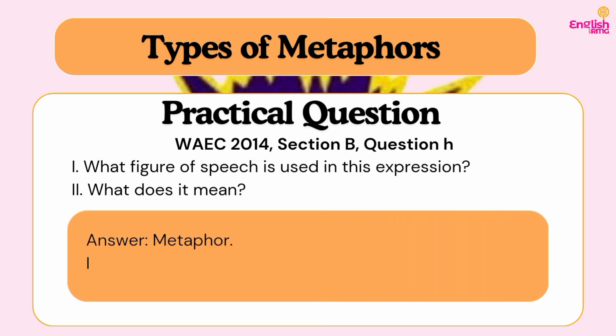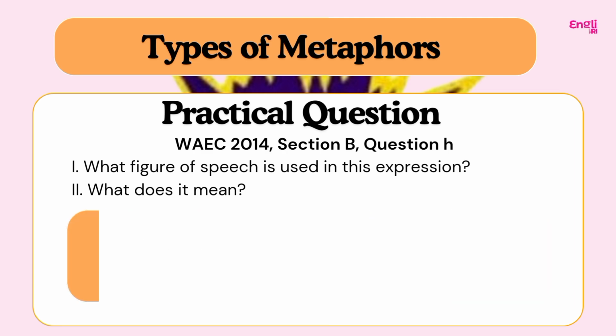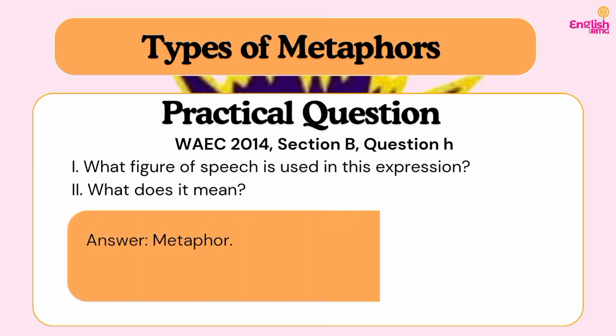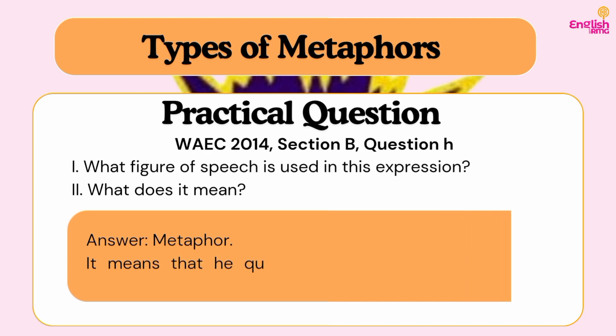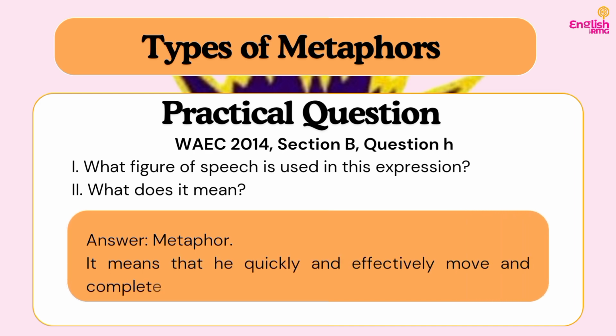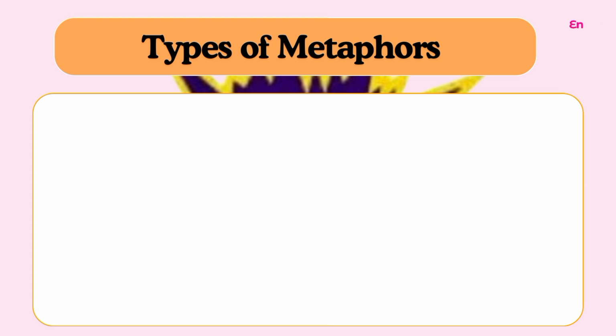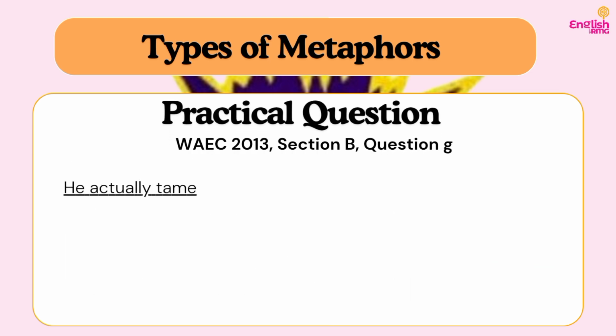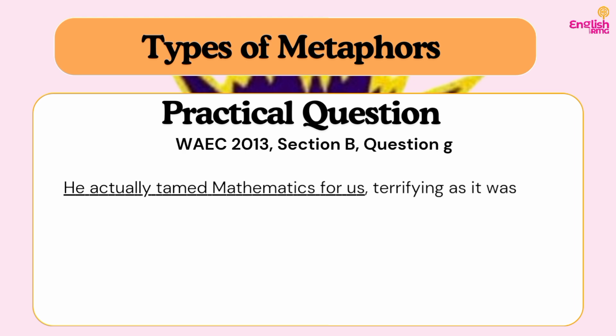So our answer is what? For I, metaphor. However, for what does it mean? It means that he quickly and effectively moved and completed his university education. Do you understand? So let's move on to the next question, which is question G, section B, WAEC 2013.